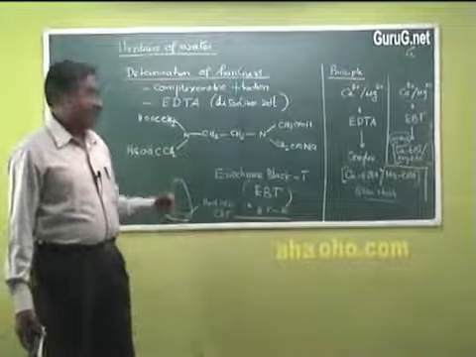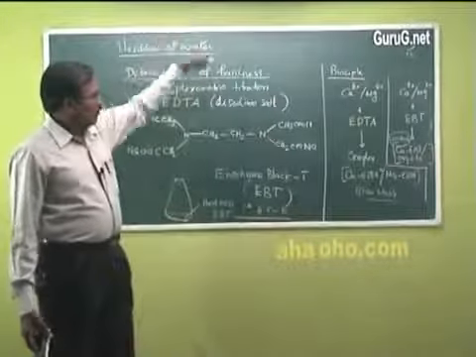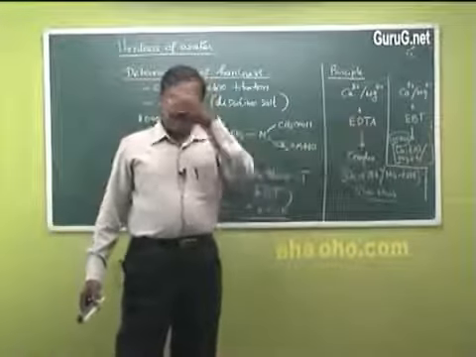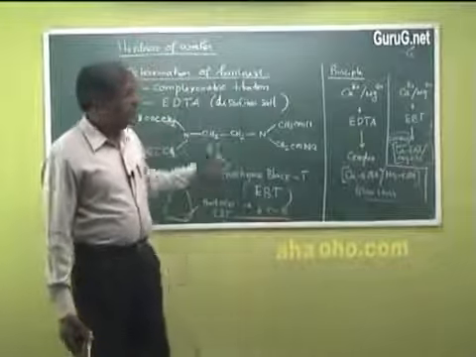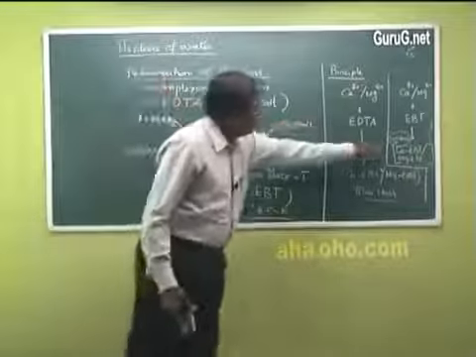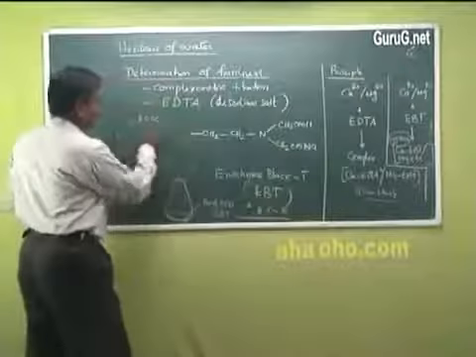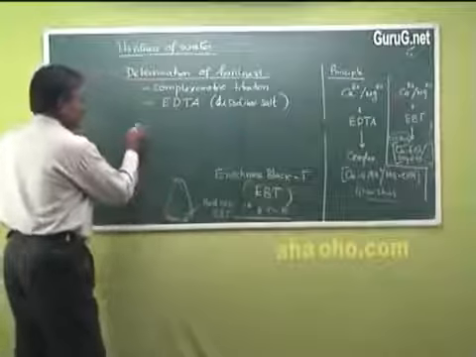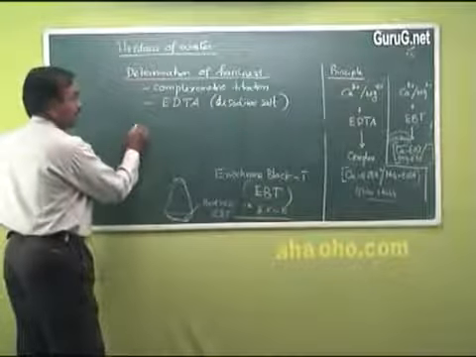The solution is wine red in color. Now by taking EDTA, ethylene diamine tetraacetic acid, in the burette, we carry out the titration. When EDTA enters into this complex, so this conical flask is containing the complex.